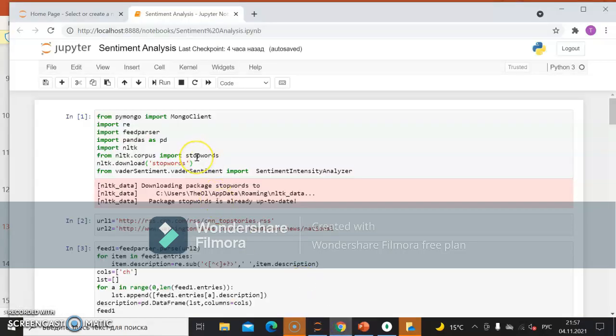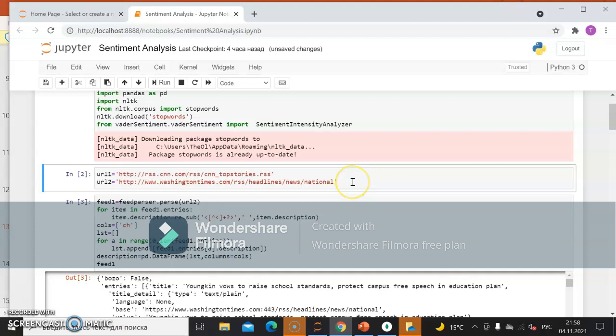First of all, we need to import all the necessary libraries, like PyMongo to connect to our database. Then we are also importing the regular expression library, feedparser to parse, pandas to manipulate our data frames, and NLTK to do data cleaning. And we also need the sentiment intensity analyzer to do sentiment analysis.